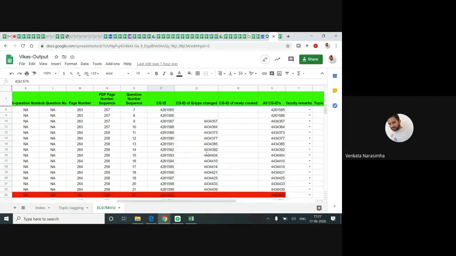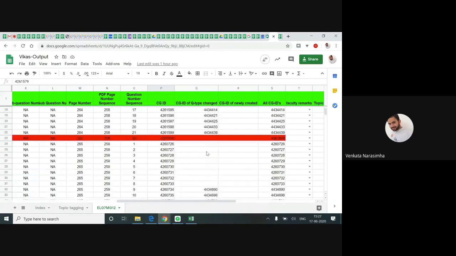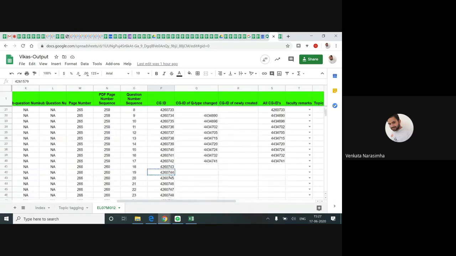If you are creating any new CGID, suppose anywhere some blank is there. Suppose here there is no CGID. Here no CGID. You are creating it. Put it here. Mention it here. Also mention it in all CGI. Understanding, right? If you are creating an ID, put it here. Your price also will depend on that only. If you create, you get more. Only when you are creating it, mention it in R column.